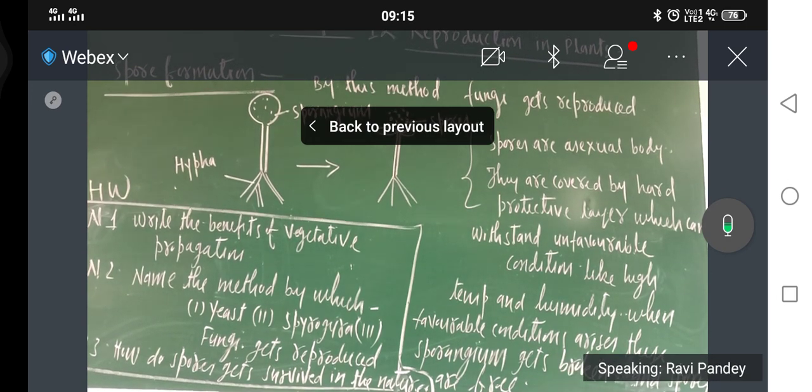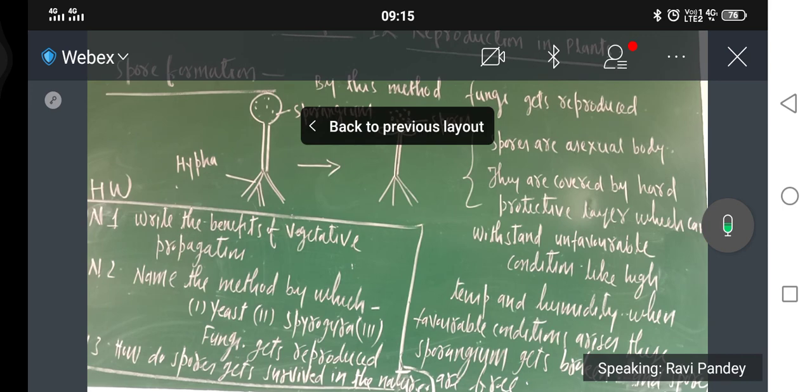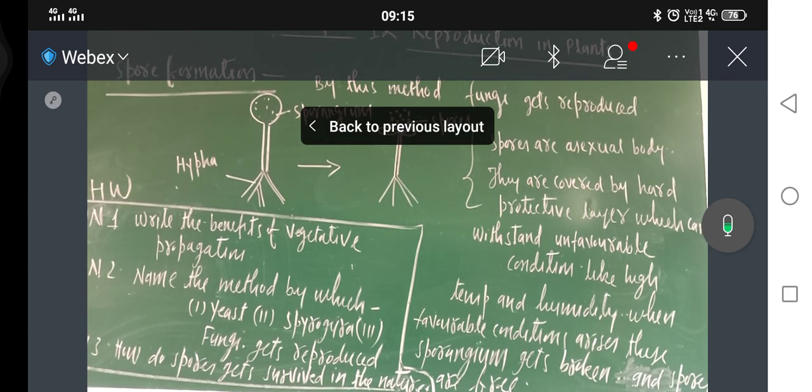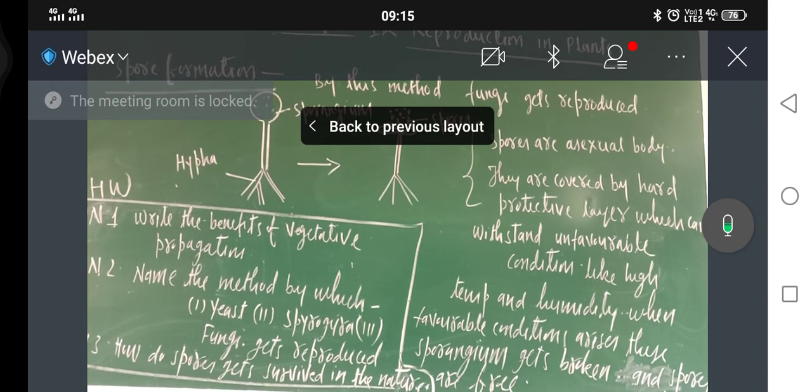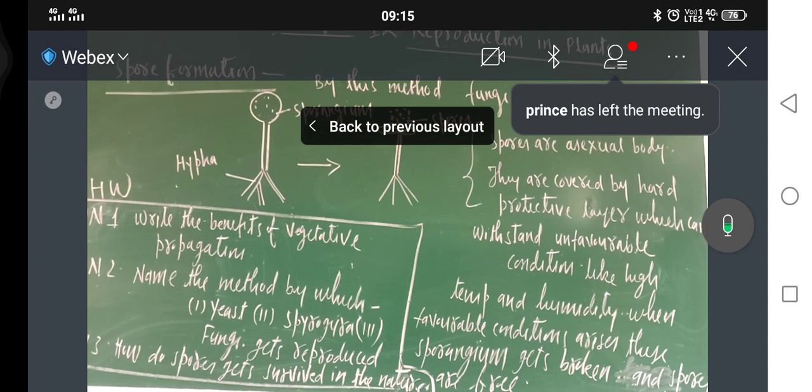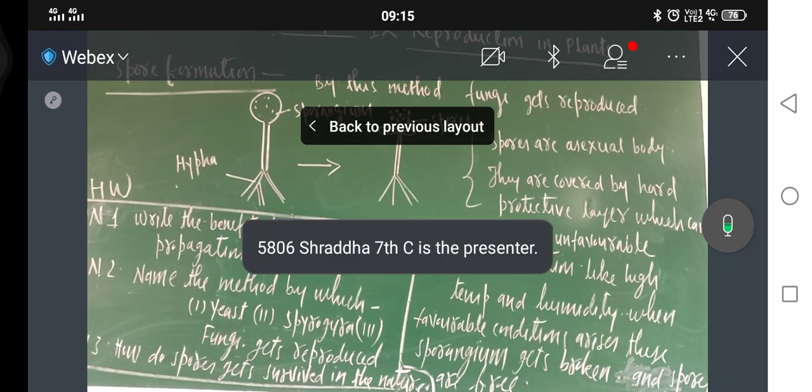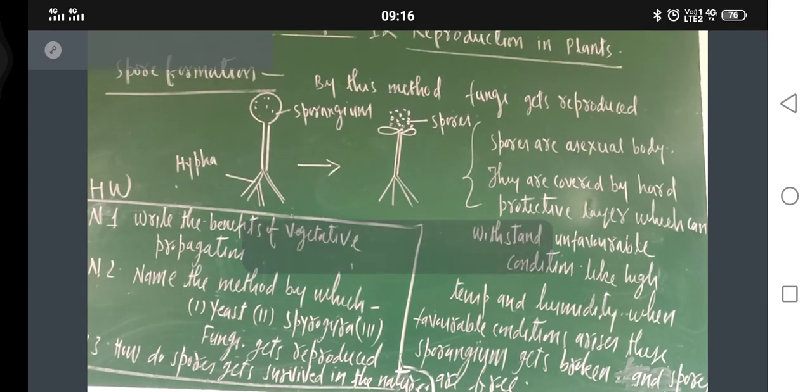Now homework I have also written. Write the benefits of vegetative propagation. Name the method by which yeast, Spirogyra and fungi get reproduced. How do spores survive in nature? Spores survive in nature because of their hard protective layer. Have you got it?